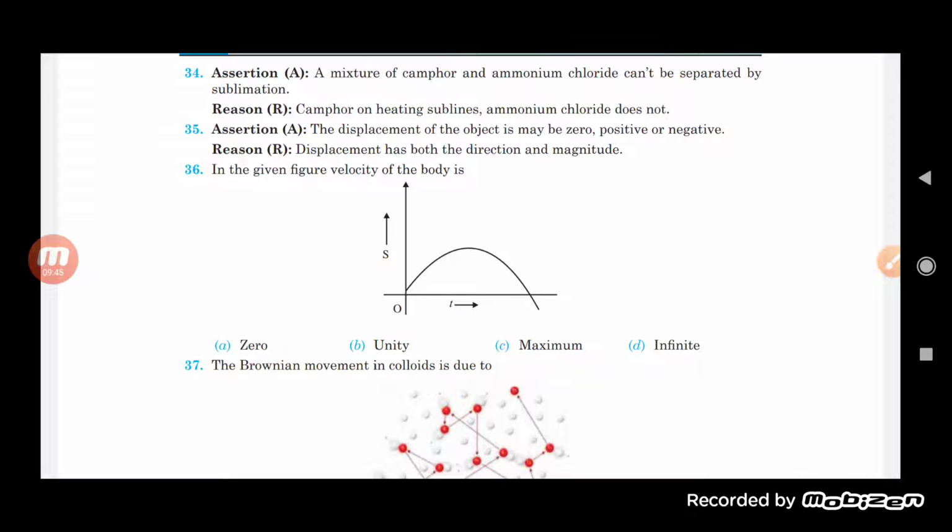Now see here in the given figure, what will be the velocity of the body in question number 36? Basically, you can see that the velocity will be 0, because it keeps on decreasing, so it comes to 0. So we can say here that the object reaches zero velocity.